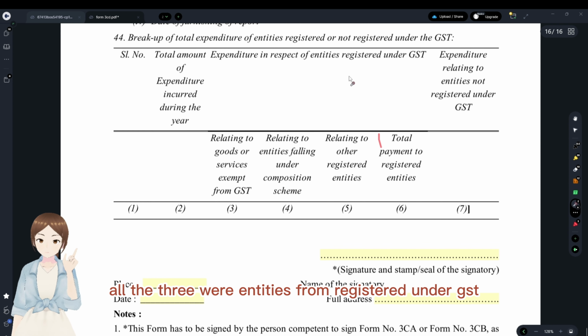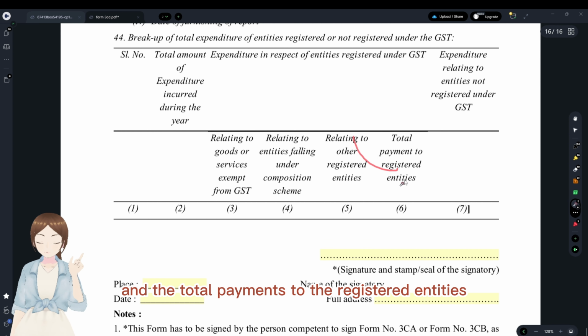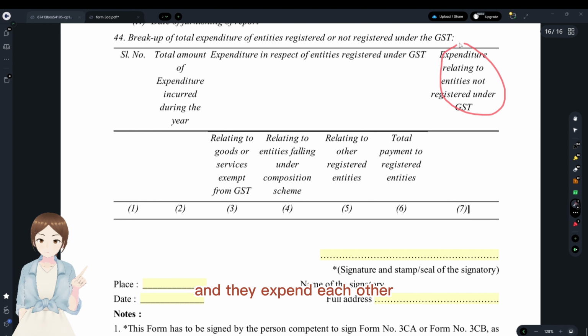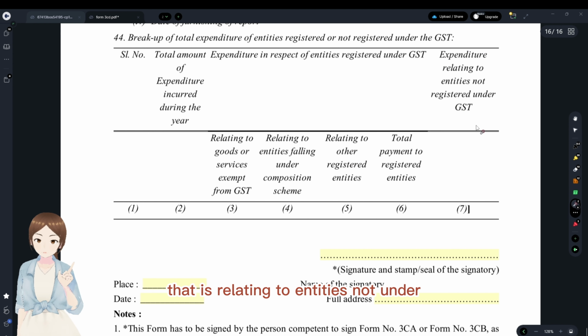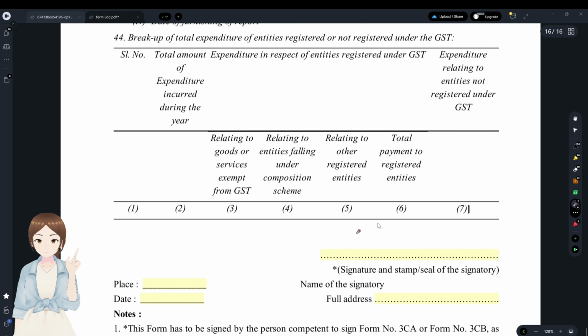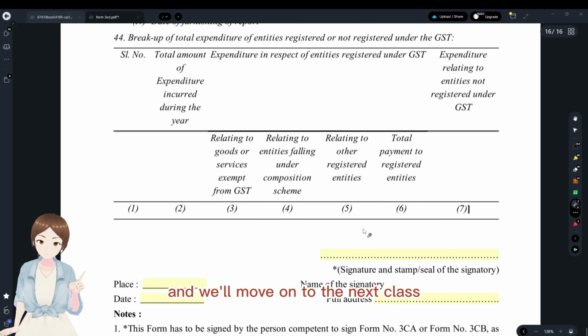All three are entities registered under GST, and then the total payments to registered entities is the sum of all these three things. And the expenditure relating to entities not registered under GST is the difference between the two, and that's it. And we'll move on to the next clause.